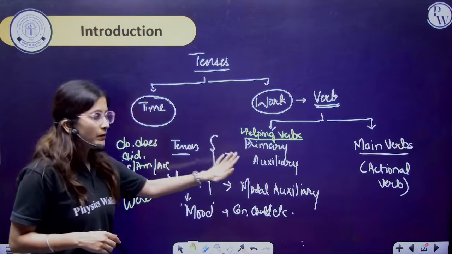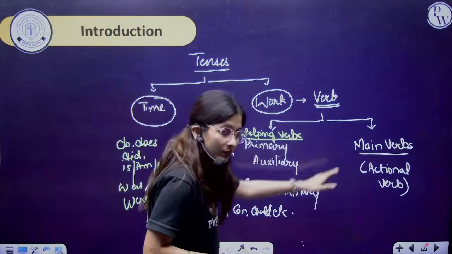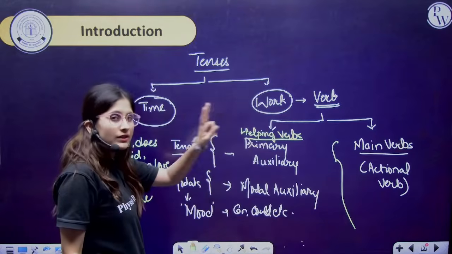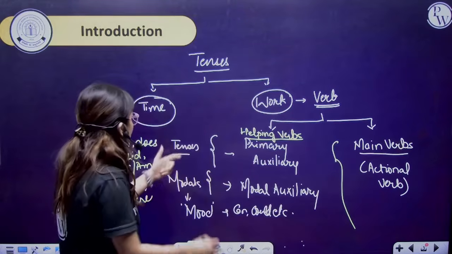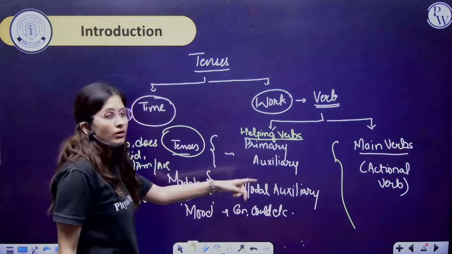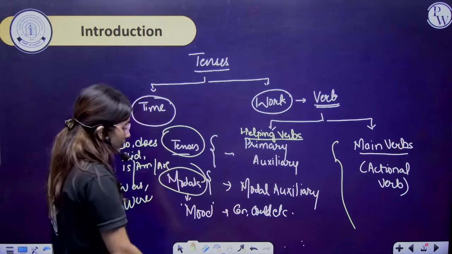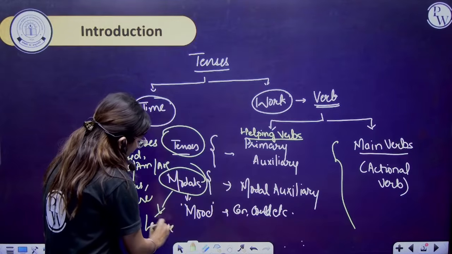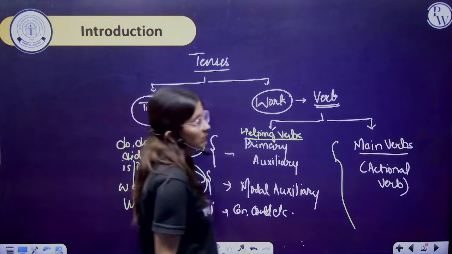Verb can be the helping verbs and the verb can be the main verbs. Main verbs means the actional verb, and the helping verb has two types: primary, that is coming under the tenses, and modal auxiliary, that is coming under the modal verbs. So for this we will have a separate lecture. Fine.